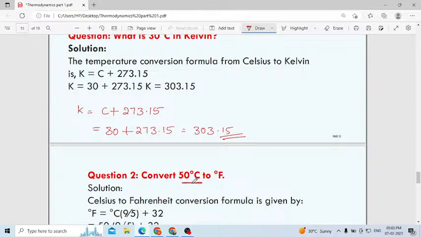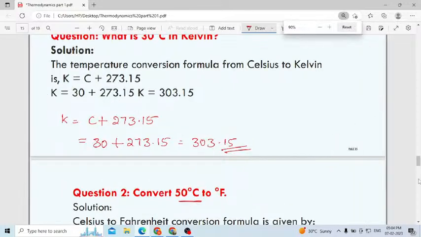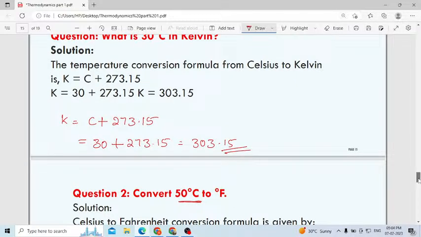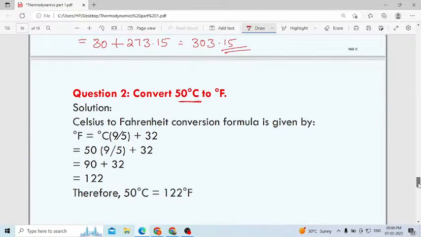Do it. 112, Rashmi. I will check the answer. Okay. Today my head is paining a little, I don't know why.